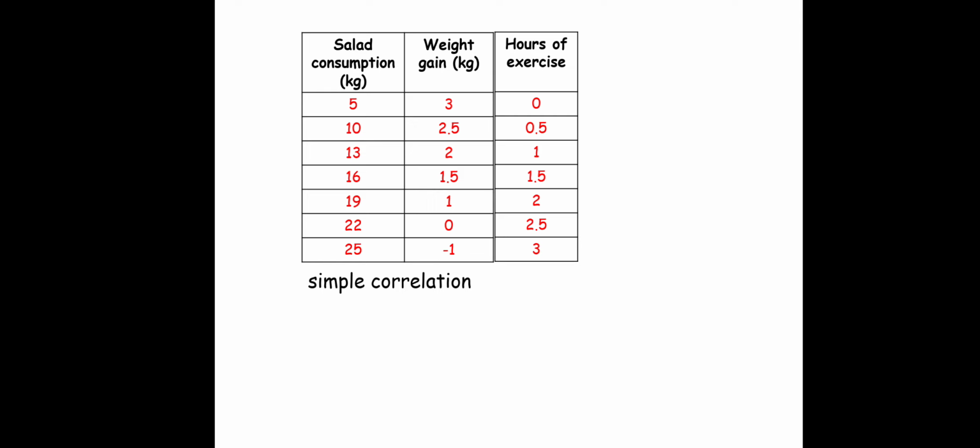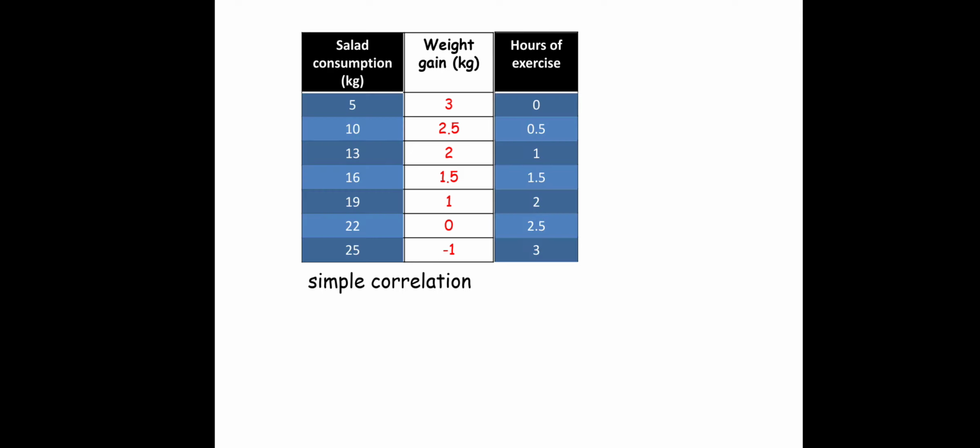Next, one more thing. We saw this salad consumption and weight gain. Weight gain not only depends upon salad consumption. This was a simple correlation, but weight gain does not totally depend upon salad consumption. It also depends upon the hours of exercise you are doing. So now, as you can see, weight gain depends upon two variables, so this is known as partial correlation.